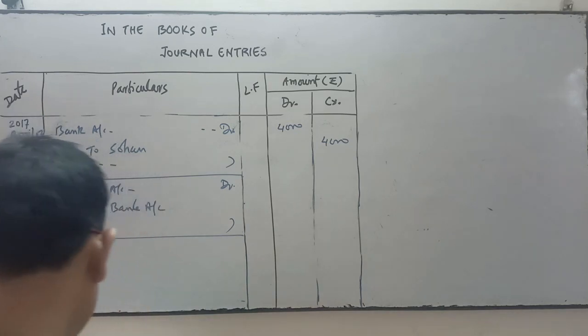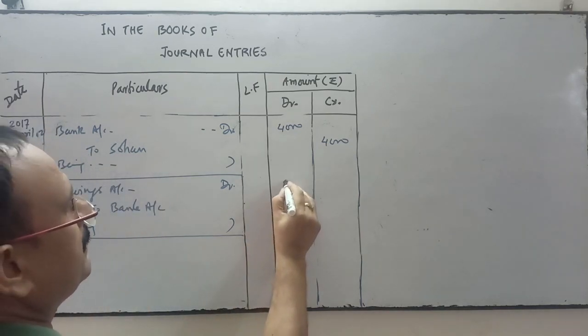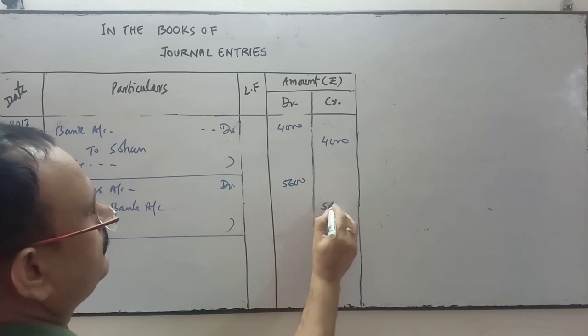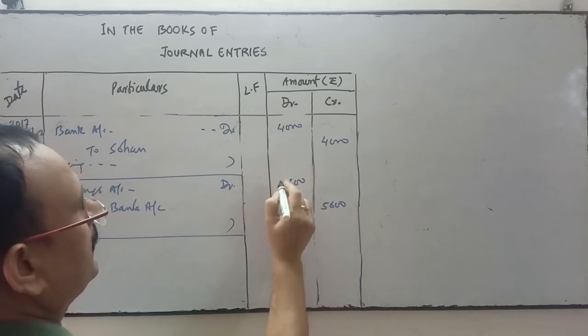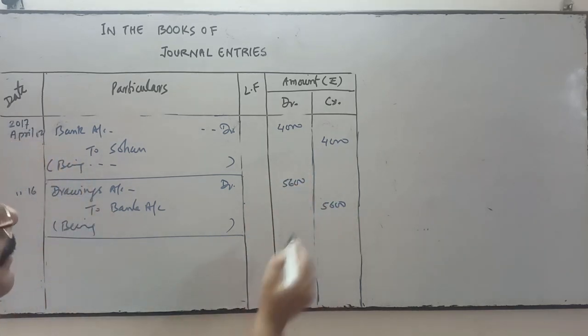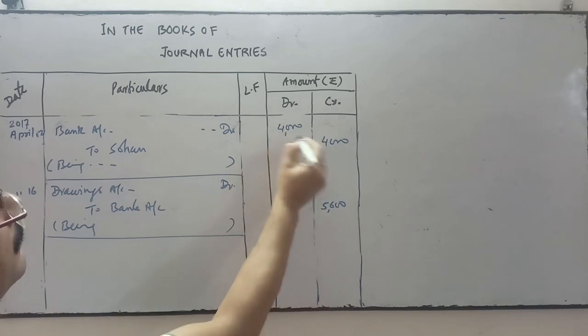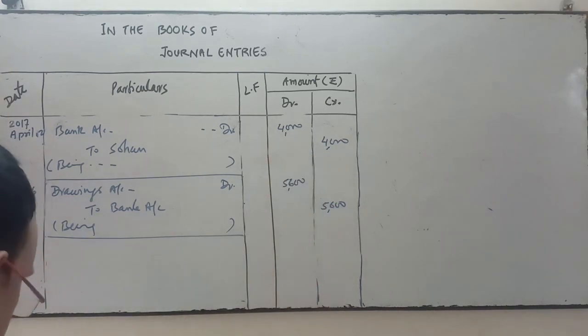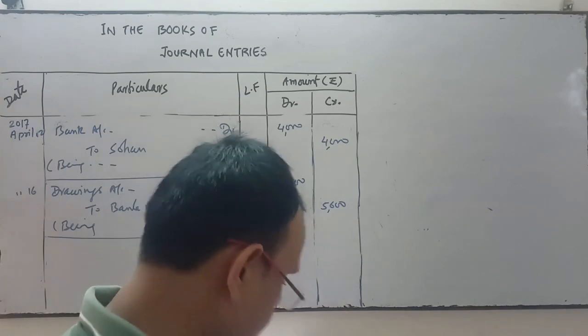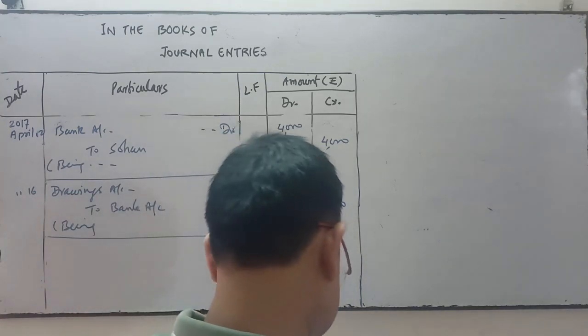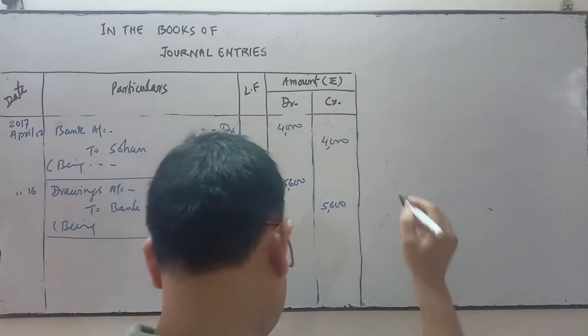The amount is how much? It is 5,600. Okay. Next is received check from Sohan and sent to bank.